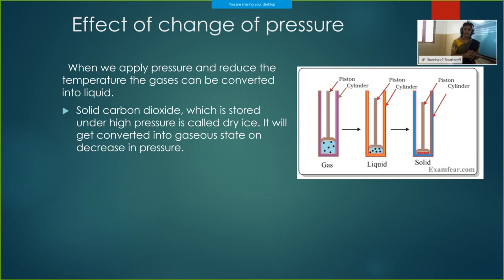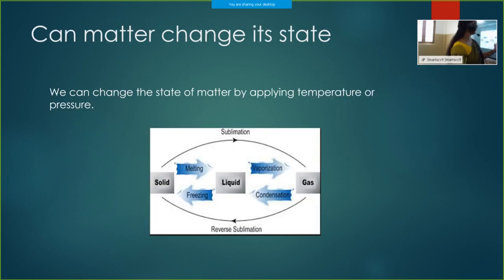Dry ice is an example of this. If we apply pressure and lower the temperature of carbon dioxide, what happens? It will change into solid carbon dioxide, which is called dry ice. When we release the pressure, it will get converted directly into carbon dioxide gas. This is used at stations and in refrigerators, as an external refrigerant.